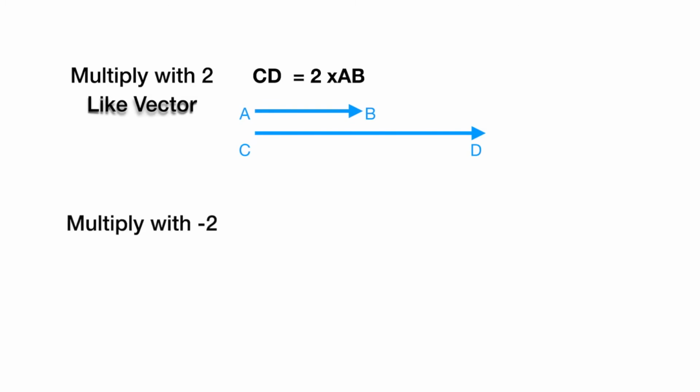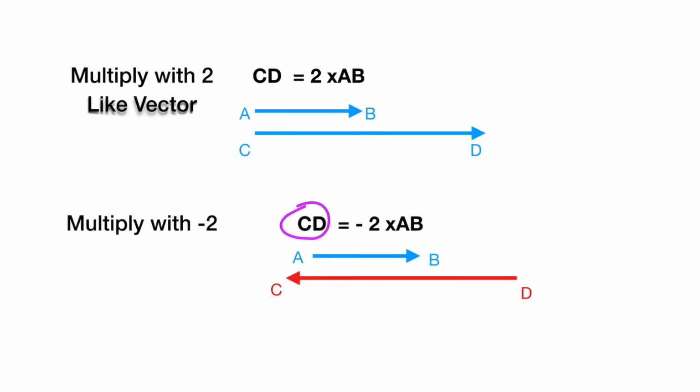Now let's see what happens when we multiply with a negative number less than -1. In this case, let's multiply a vector AB with a real number -2. What does that mean? Now we get a new vector. This vector has the direction opposite to the direction of AB because of this negative sign, and its magnitude is 2 times the magnitude of AB. These types of vectors are known as unlike vectors.